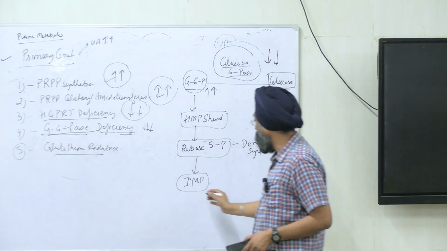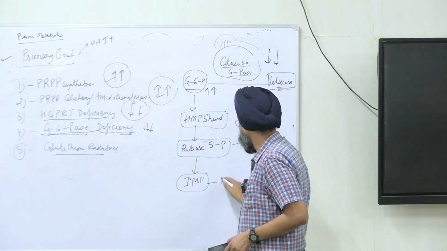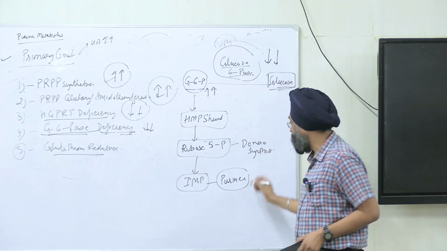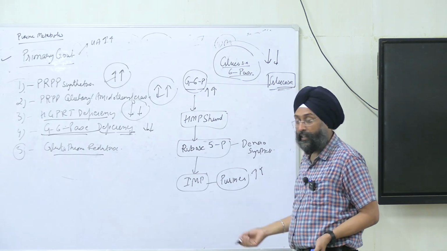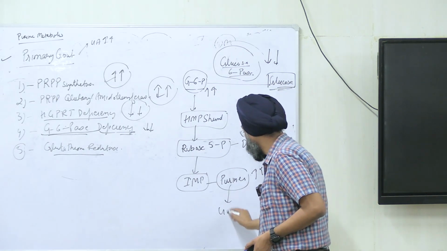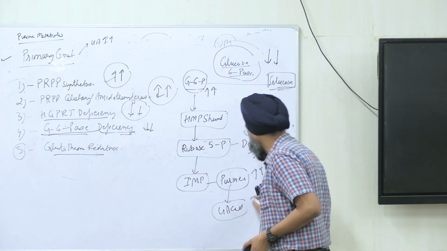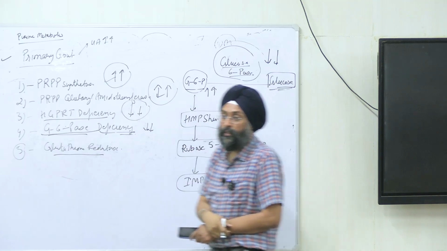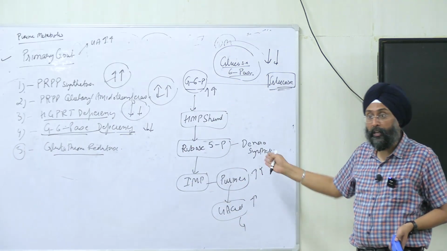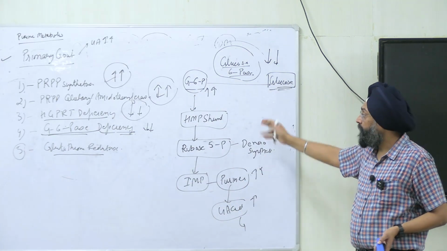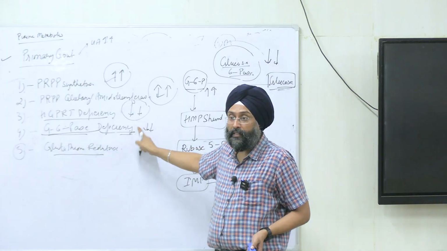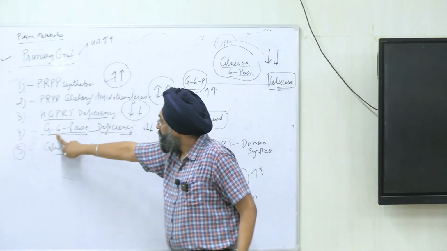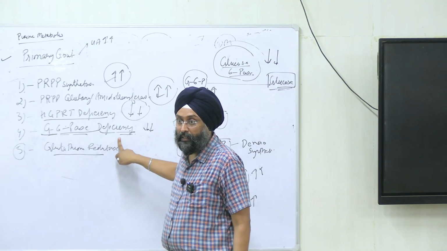And this IMP will lead to synthesis of purines. The purines level will increase and it will break down as well. Breakdown will form more uric acid, and high uric acid will lead to gout. It is all interconnected now. We are into the fourth metabolism, but we are starting from the first metabolism, that is carbohydrates, right? So see, there is deficiency of enzyme glucose 6-phosphatase, right?